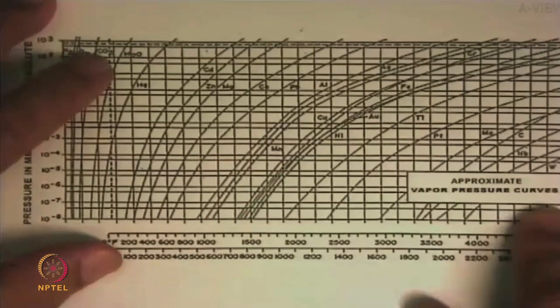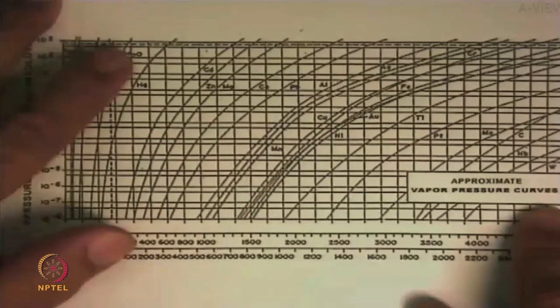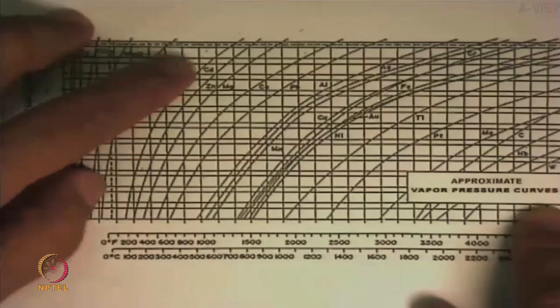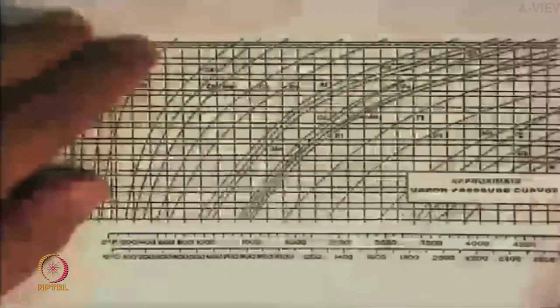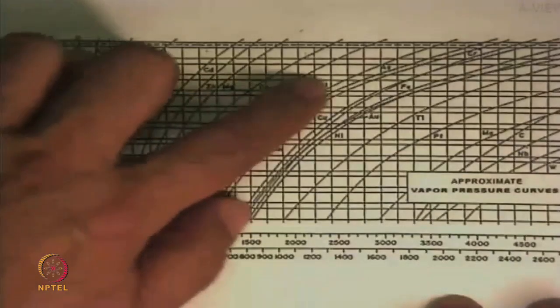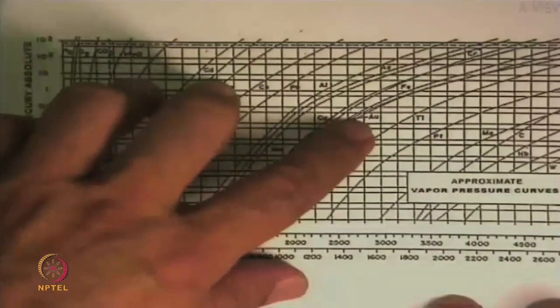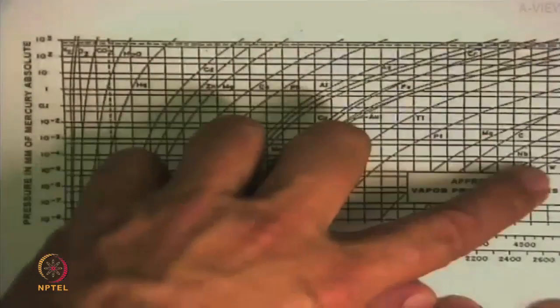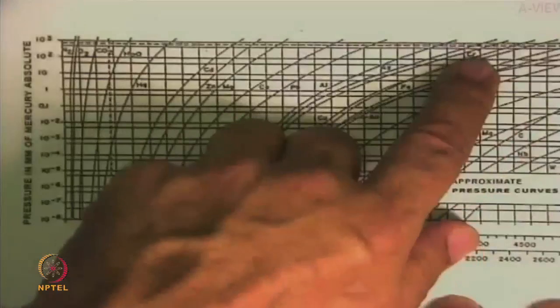Nitrogen, oxygen, carbon dioxide, and water are at this extreme end, followed by mercury. We just looked at that. And then we have a whole bunch of lines with similar shapes, with different magnitudes though, starting with cadmium, zinc, magnesium, calcium, lead, aluminium, copper, gold, iron, titanium, platinum, magnesium, tungsten, tantalum, chromium.